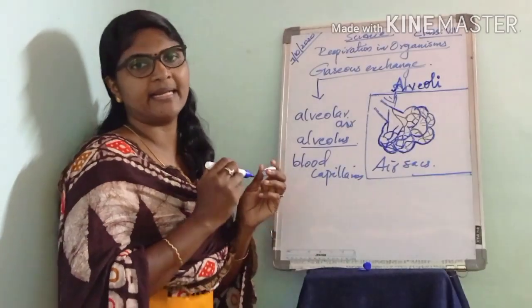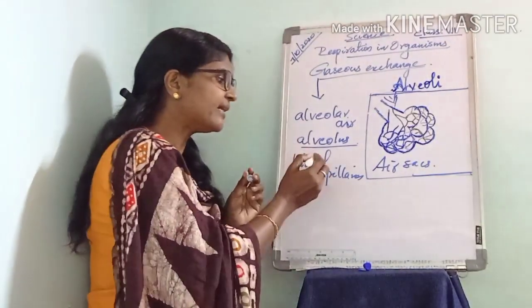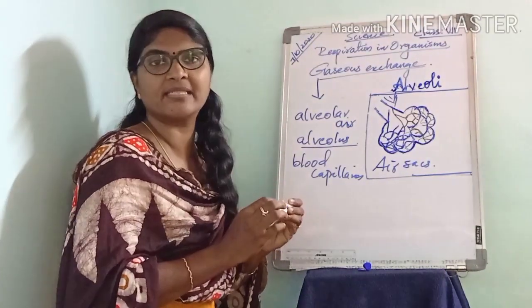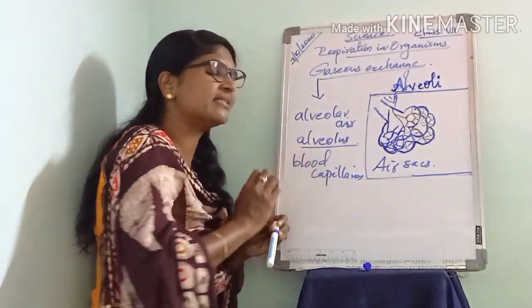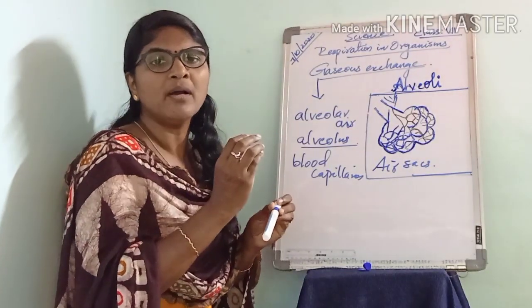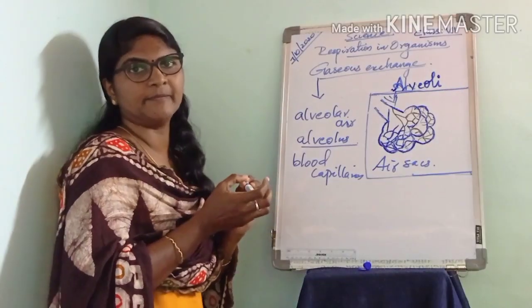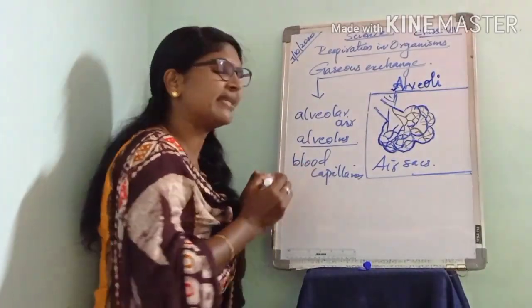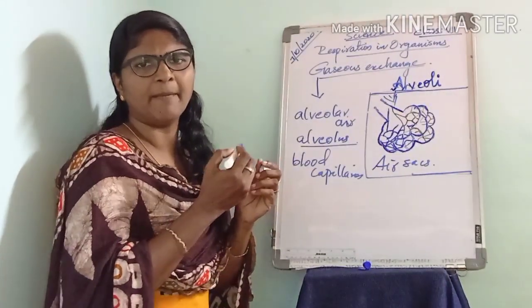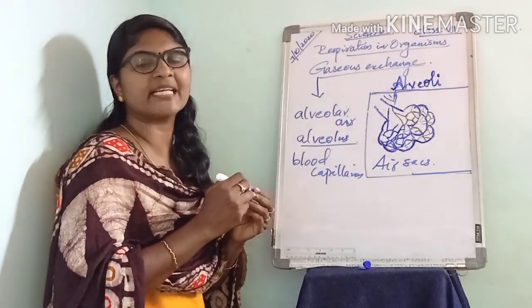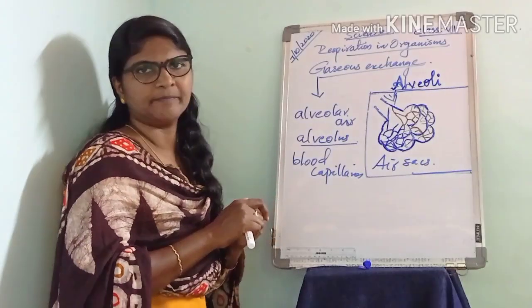Blood capillaries. Here the blood capillaries are very narrow blood vessels with extremely thin walls.